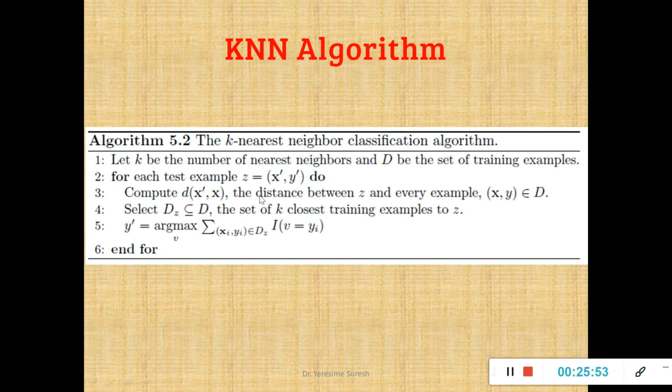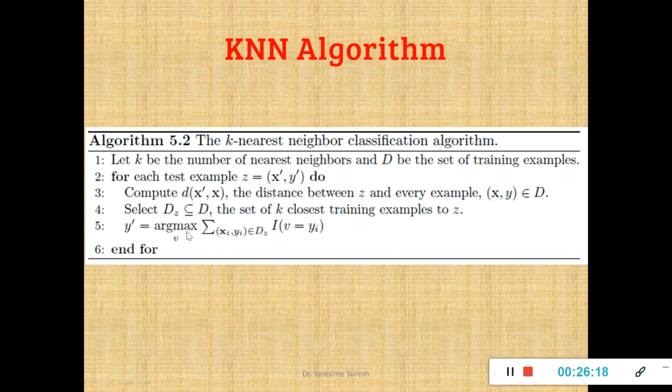Start finding the nearest neighbors. You have computed the distance in the third step, right? From the training examples to the testing examples. So specify the value of k, that means the number of nearest neighbors, and try to find the closest from the training examples to the testing record z. Among those which is having the least distance, based on the value of k, return it as the max value.